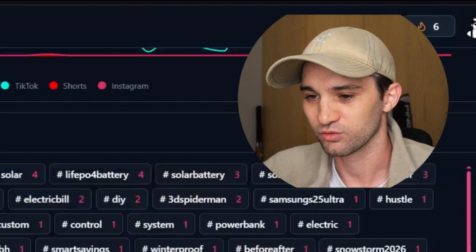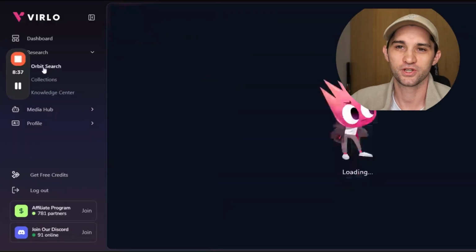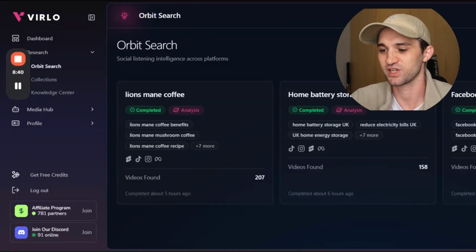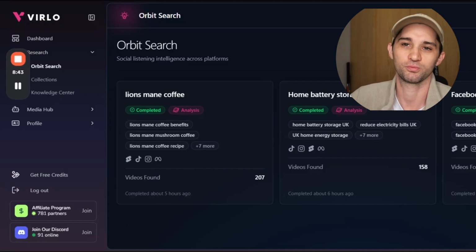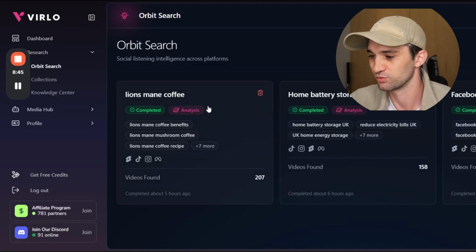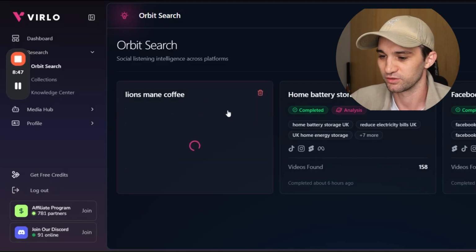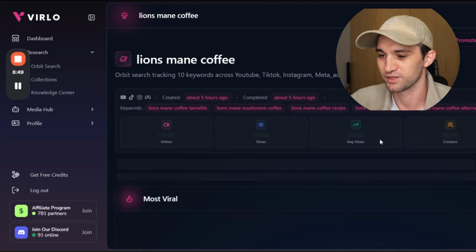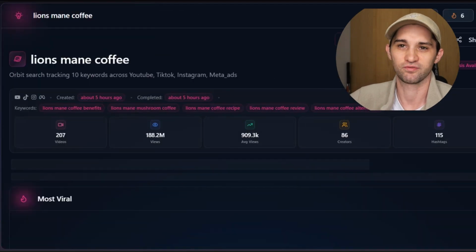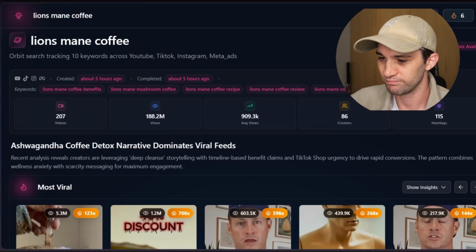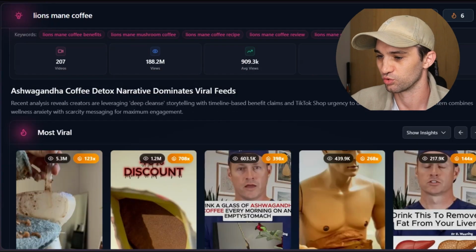So we jump back out, go to orbit search. So orbit search is essentially the same thing as setting up the niche, but the niche will automatically update itself on a schedule. Whereas an orbit search, you could just jump in and have a look what's going on. So for example, Lion's Mane Coffee, you'll see it's the same format, same layout, but it's just done a massive amount of work for us already.